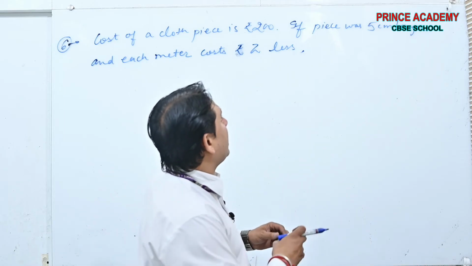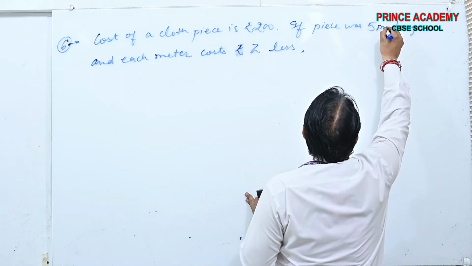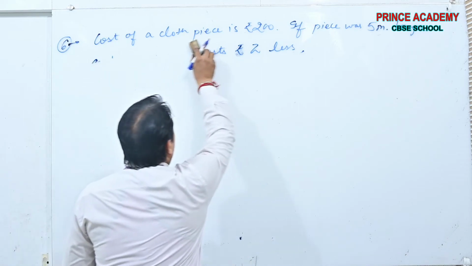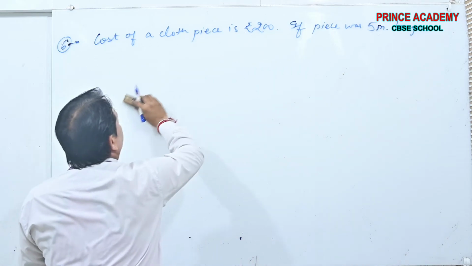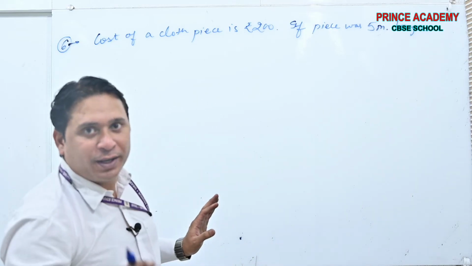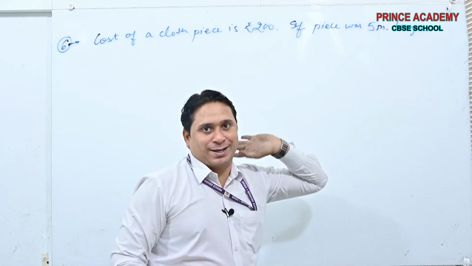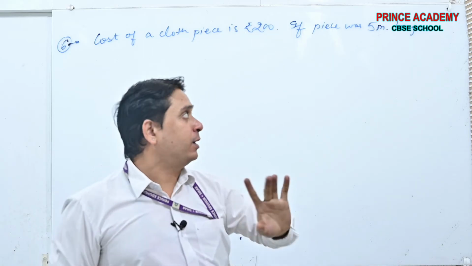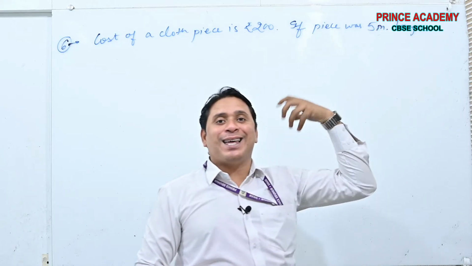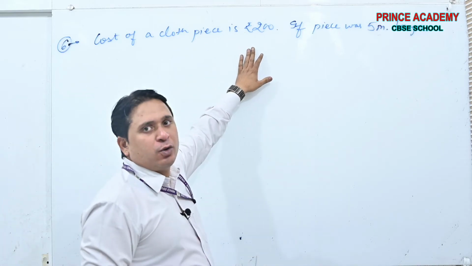See beta, here I wrote centimeter, this is meter. See, what is the question? I am trying to write the statement in a smaller, shorter way to make you understand. Cost of a piece of cloth is rupees 200. Okay, done. If piece was 5 meter longer, whatever the length of the piece of the cloth, in rupees 200 you are getting.